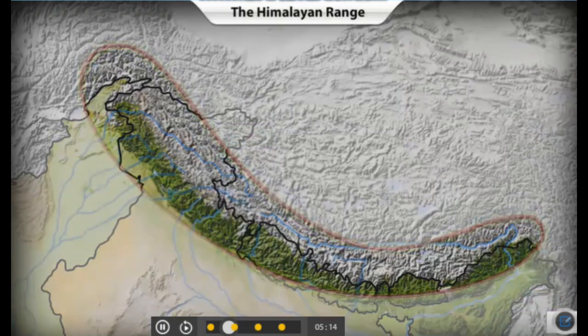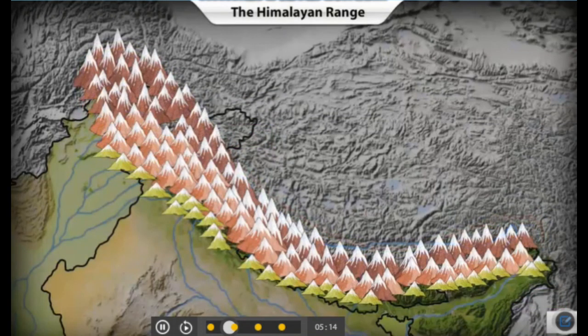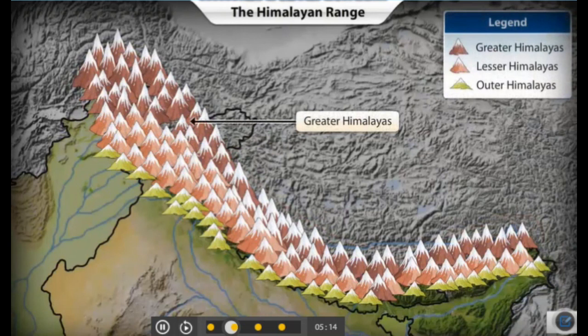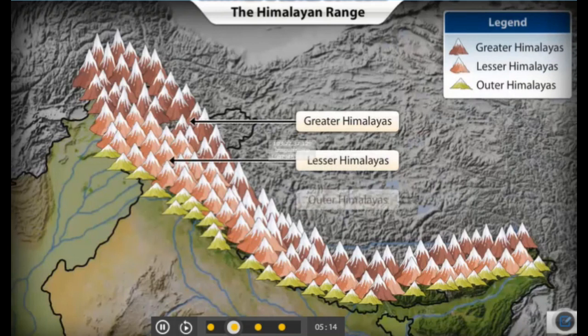The Himalayas consist of 3 distinct ranges that run parallel to each other. The Greater Himalayas or the Inner Himalayas are the highest mountain range. The middle range is called the Lesser Himalayas, while the outermost range is called the Outer Himalayas.